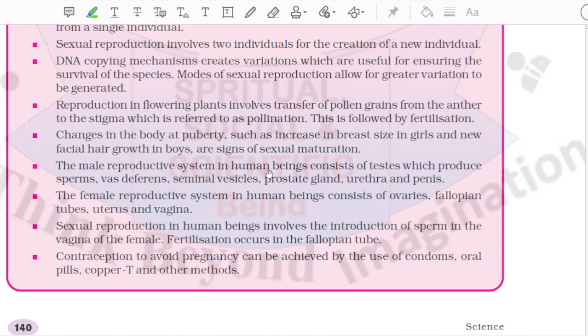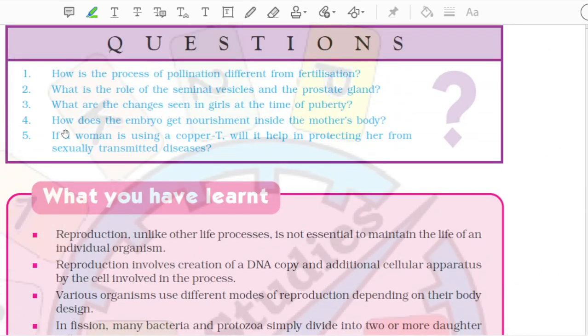Questions. 1. How is the process of pollination different from fertilization? 2. What is the role of the seminal vesicles and the prostate gland? 3. What are the changes seen in girls at the time of puberty? 4. How does the embryo get nourishment inside the mother's body? 5. If a woman is using a copper-T, will it help in protecting her from sexually transmitted diseases?